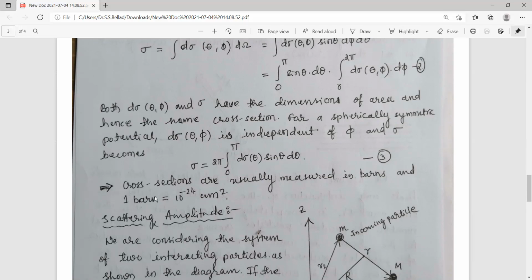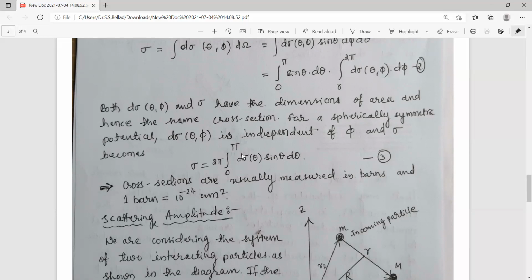And generally, these cross sections are usually measured in barns, and 1 barn is equal to 10 to the power minus 24 centimeter square. Because these distances are very, very small, since the atoms themselves are very small, this barn is a very, very small area. It is of the order of 10 to the power minus 24 centimeter square. So this is about the scattering cross section.